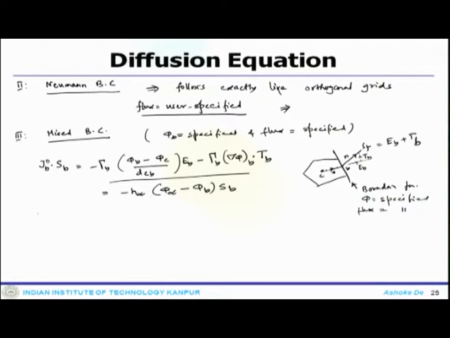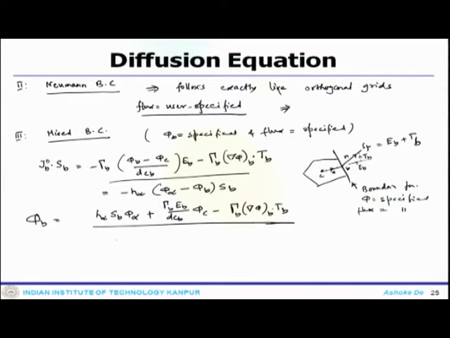Now, from here you get phi_B, which is H_infinity S_B phi_infinity plus gamma_B E_B divided by d_CB phi_C minus gamma_B del phi_B dot T_B, and in the denominator you get H_infinity S_B plus gamma_B E_B divided by d_CB.